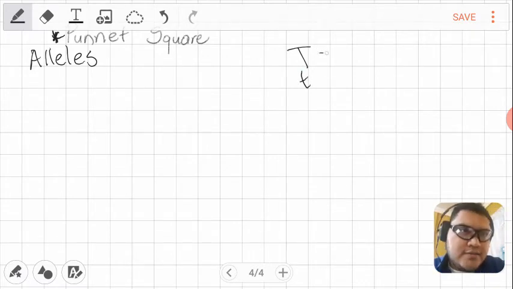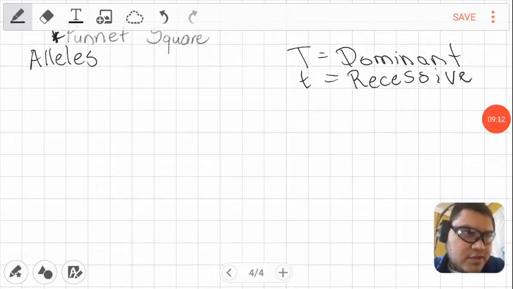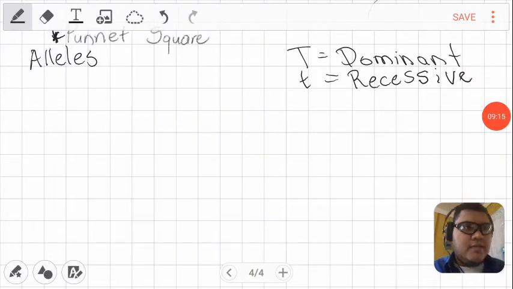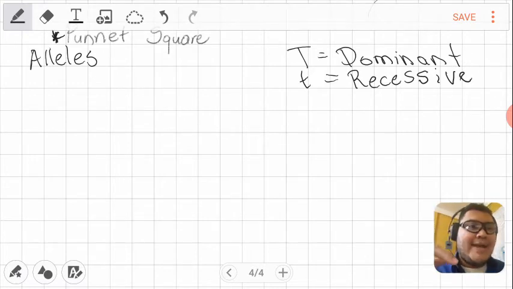La T mayúscula sería el gen dominante. The capital T is dominant. Dominant. And the lowercase t are recessive. Recessive. Great. Okay, now that we have the understanding that the capital letter is a dominant characteristic and the lowercase is recessive, la letra en mayúscula es dominante y la letra minúscula es recesiva. Okay? Now, let's speak about the combinations that we can have.